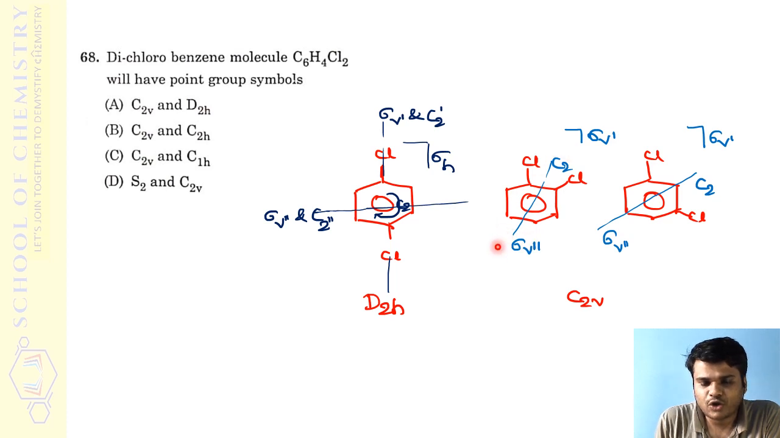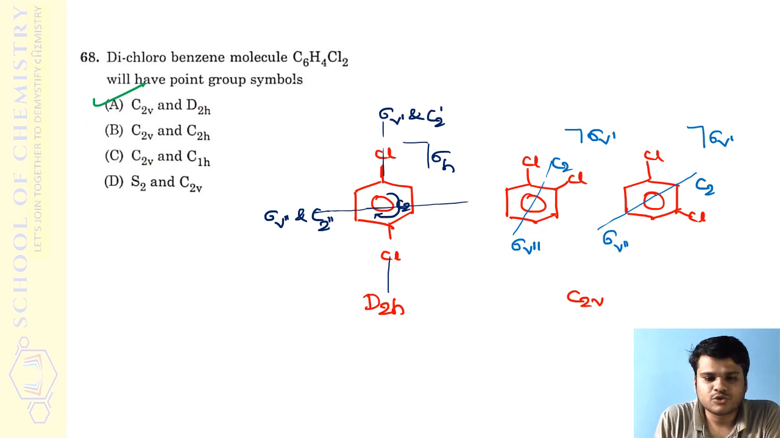In the case of the ortho isomer, here is the C2. In the case of the meta isomer, here is the C2. And along with that, you will find two vertical planes, right? Though the plane of the benzene molecule is there, even if they have it, by definition that is not sigma h, it is not a horizontal plane. So the two planes whatever are there, in both the cases they will be vertical planes. So therefore, if you have a C2 axis and two vertical planes, you know that it is the C2v point group. So the point groups possible for C6H4Cl2 will be D2h and C2v. Therefore the answer is C2v and D2h, that is option A, right?